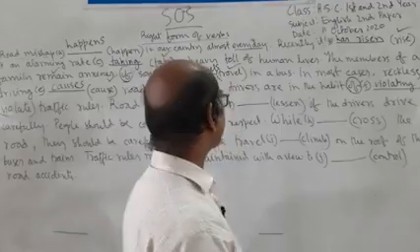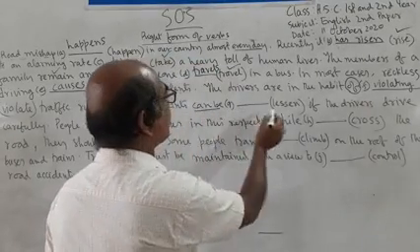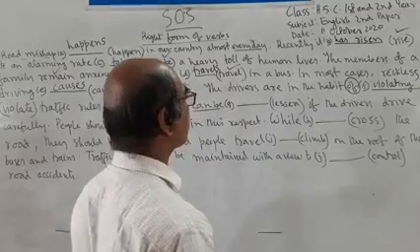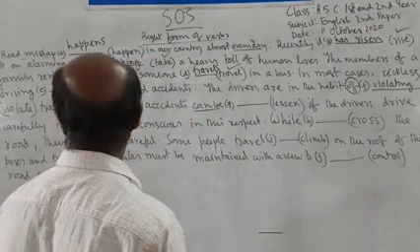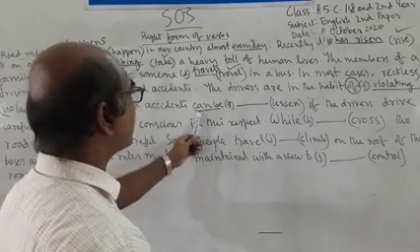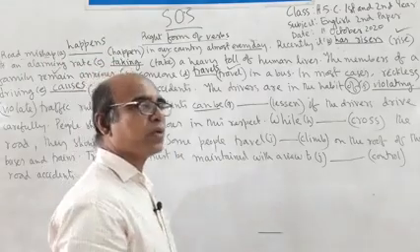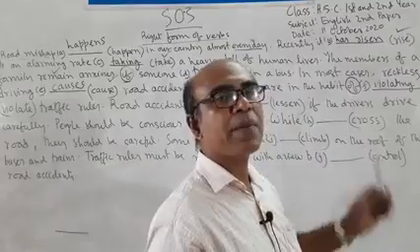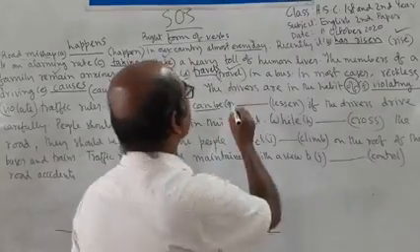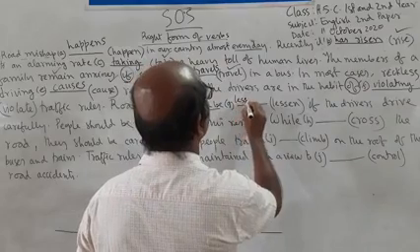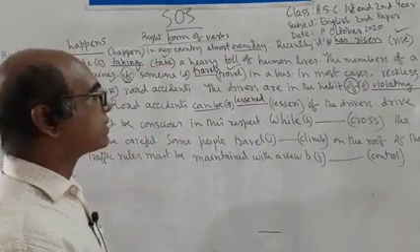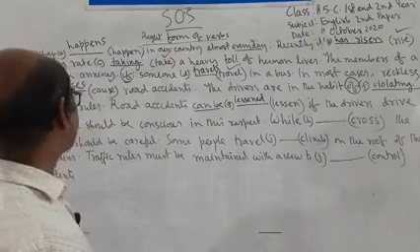So after can be, we have to use the past participle form of the verb, as the sentence is in passive form. So lessened, L-E-S-S-E-N-E-D, lessened. Road accidents can be lessened if the drivers drive carefully.